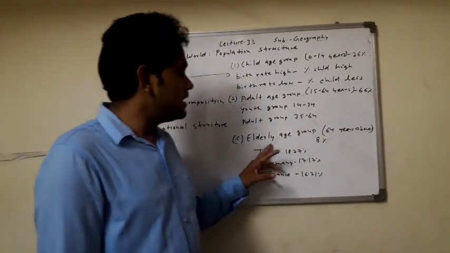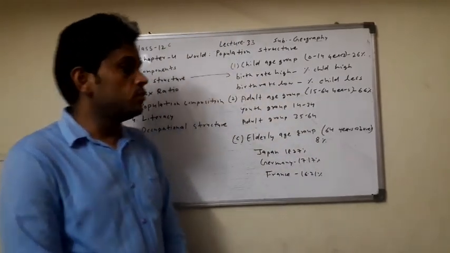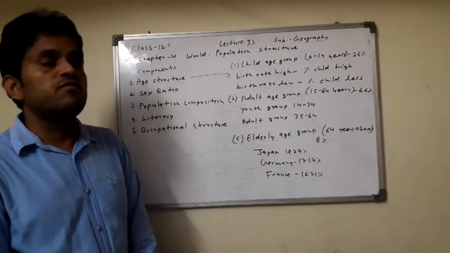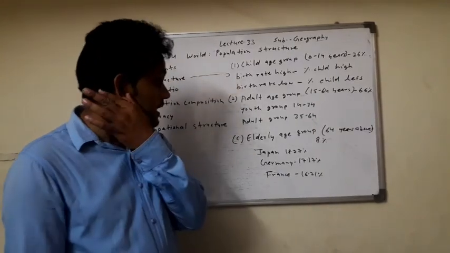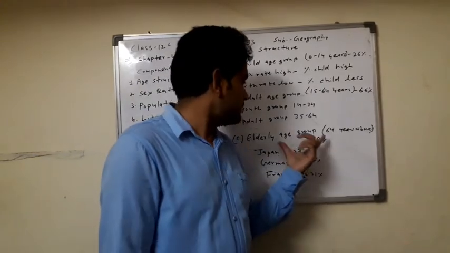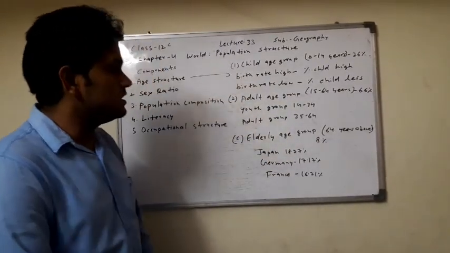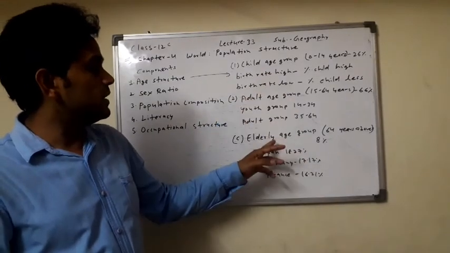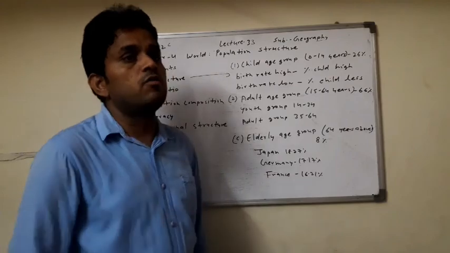Next, the elderly age group. All people above 64 years are included in the elderly age group. 8% of the world population is included in the elderly age group. These are the dependent population. The child age group and the elderly age group depend on the adult age group for survival.